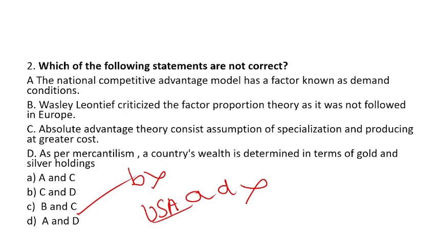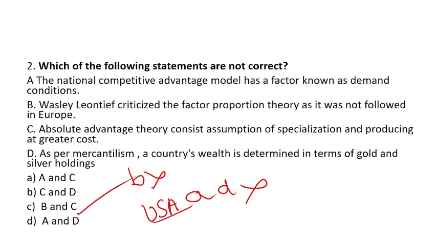Now C: absolute advantage theory consists of assumption of specialization. Up to here it was right, but what did he say next? And producing at greater cost. He said that a country will have an advantage if it produces the goods at low cost and produces that type of goods in which it is specialized, then only a country will have an absolute advantage.